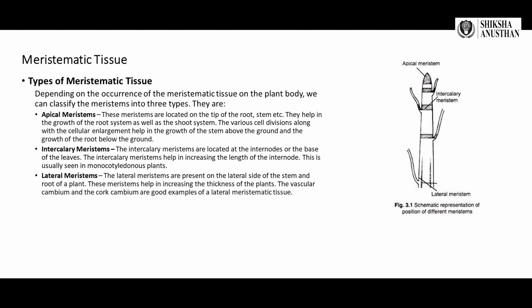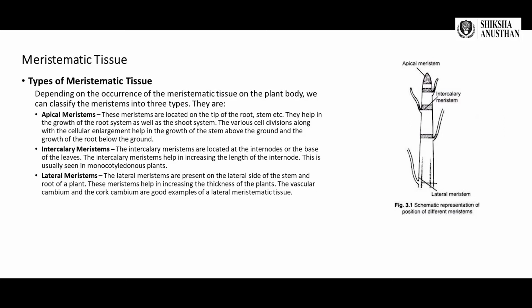Then what is apical meristem? These meristems are located on the tip of the root or stem. They help in the growth of the shoot system as well as the root system. The various cell divisions along with cellular enlargement help in the growth of the stem. Then intercalary meristems. The intercalary meristems are located in the internodes or the base of the leaves. They help in increasing the length of the internode. This is usually seen in monocotyledons.